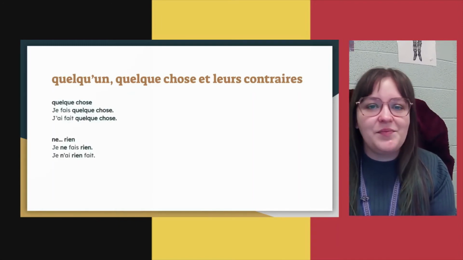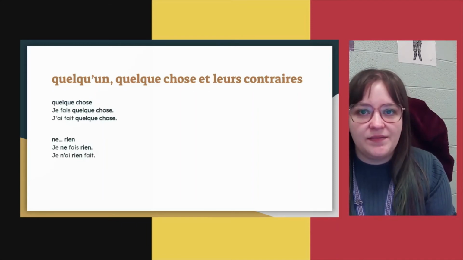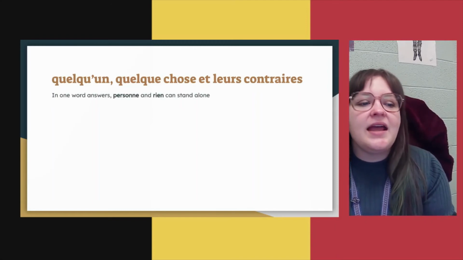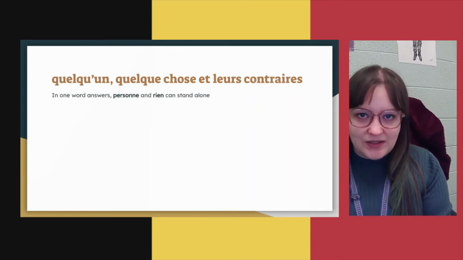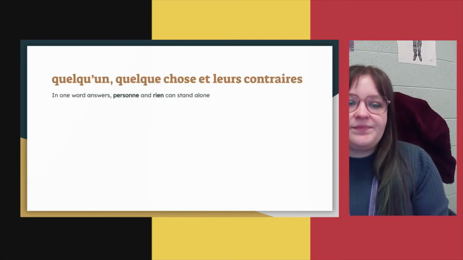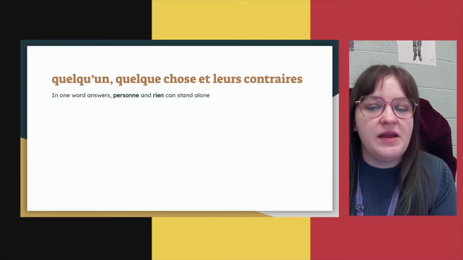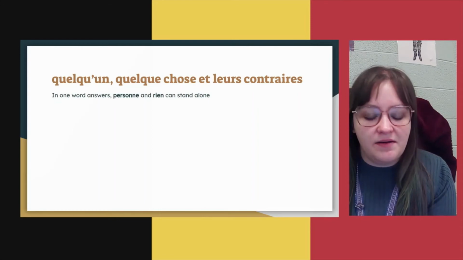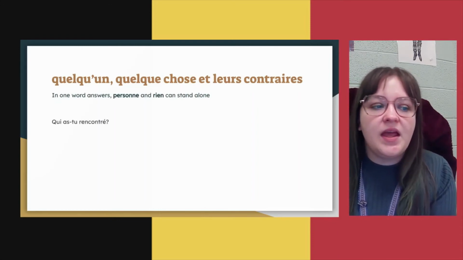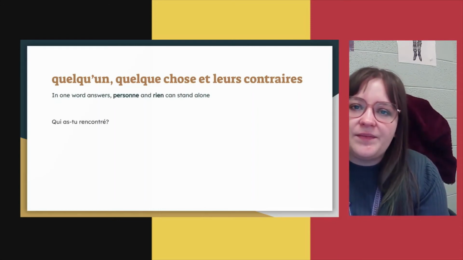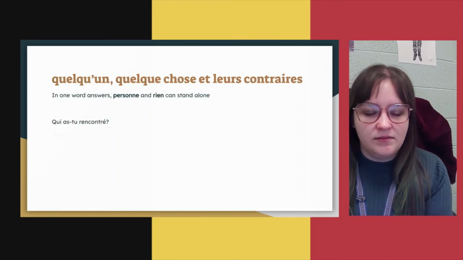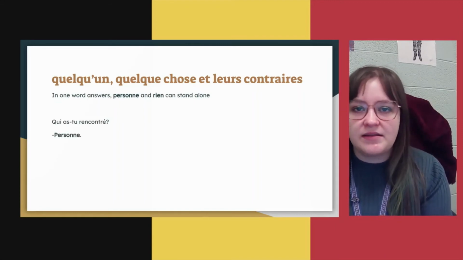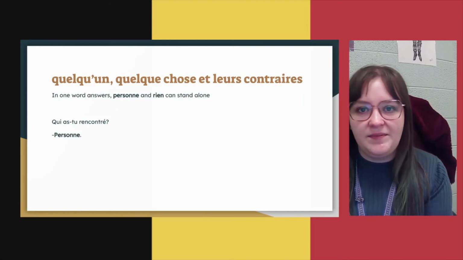Let's just look at this slide. In one-word answers, if I ask you a question, and the answer is either going to be nobody or nothing, you can use these two words by themselves. For example, qui as-tu rencontré? Who did you meet? Personne. That means nobody in this context.